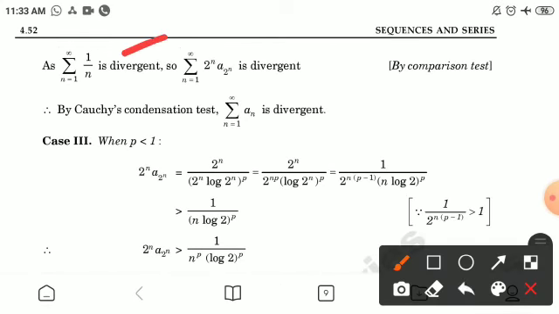As series summation 1 by 1 is divergent, so summation 2^n a_(2^n) is divergent by comparison test. Therefore by Cauchy condensation test, summation a_n is divergent.